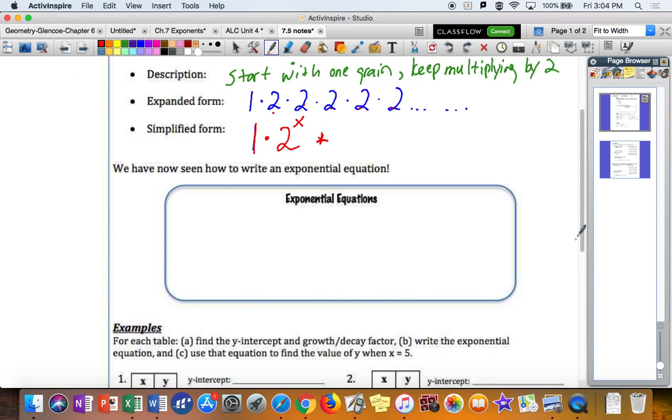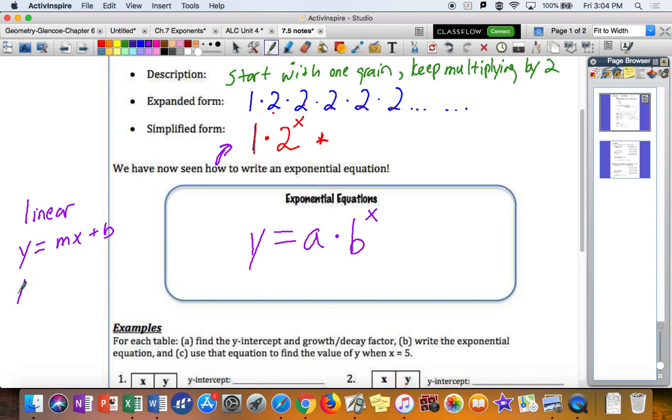So when we write an exponential equation, it looks kind of like this up here. It also looks kind of like a linear equation in some way. So an exponential equation is y equals a times b to the power of x. Now, remember when we did linear equations, we had y equals mx plus b.